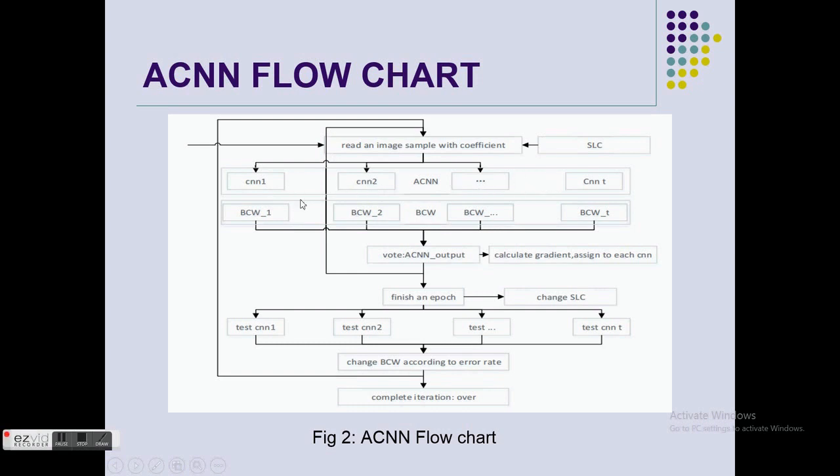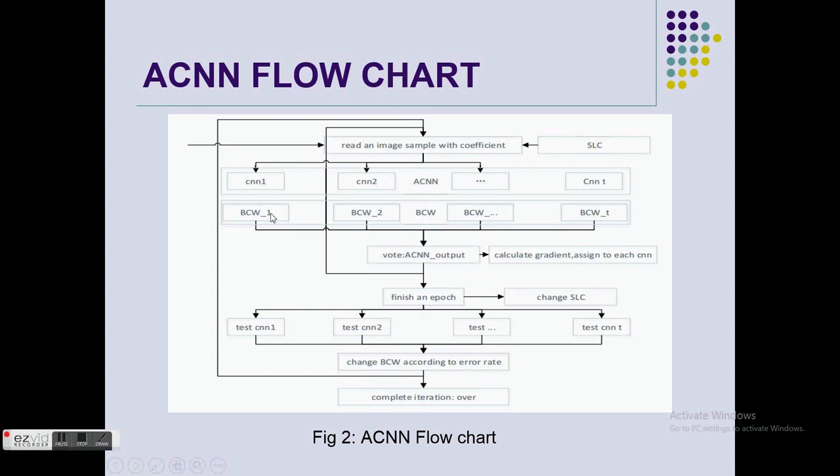Moving on to the BCW, the base classifier weight. The BCW calculates the weight of CNN1, CNN2, CNN3 and CNN4, which basically defines which will be the most accurate CNN.